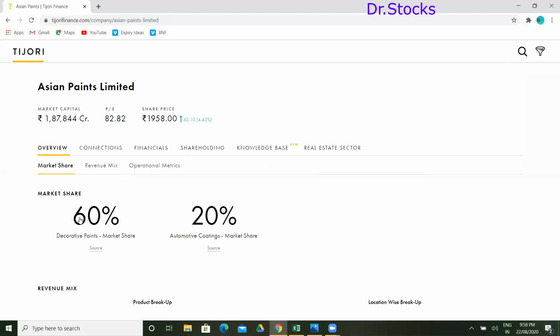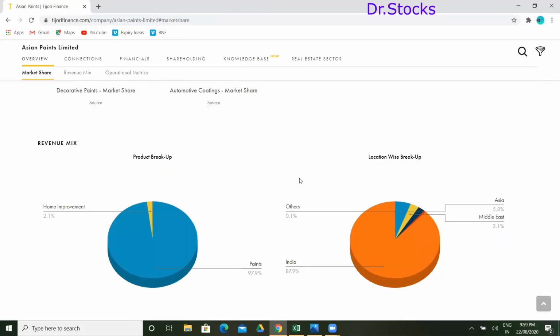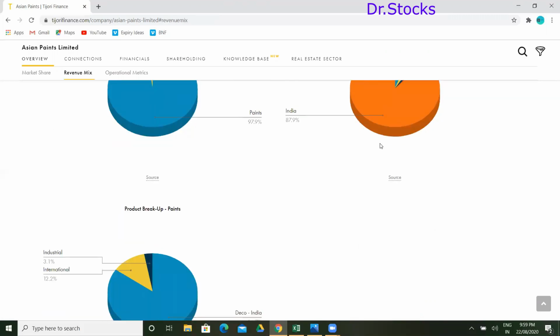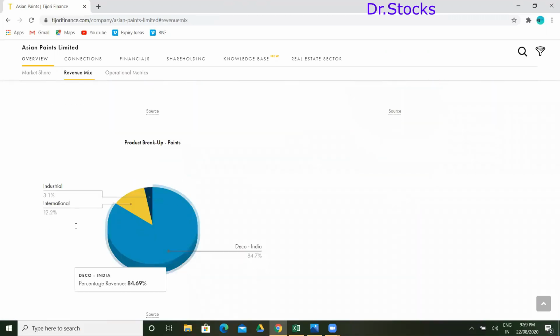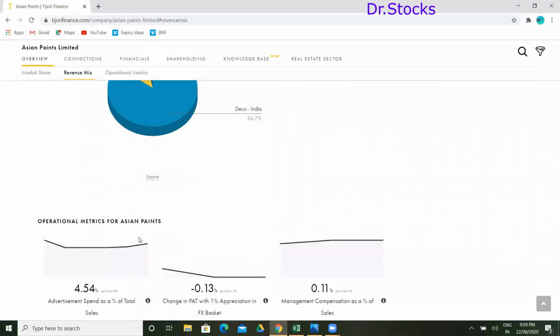Currently they have 60% of the market share in decorative paints, and in automotive coatings they have 20% market share. You can see all the things here, connections, financials, everything. Home improvement, all given in a pictorial view, so where their market area is and where the business is coming from.